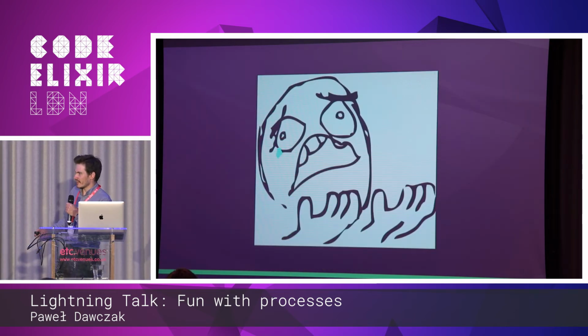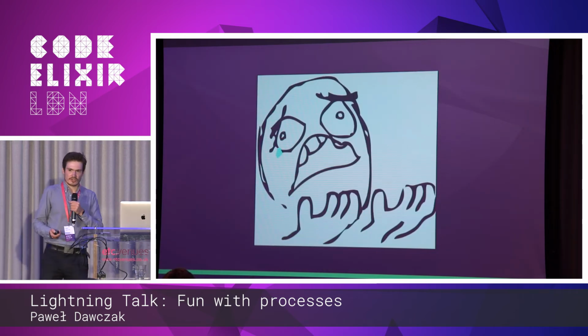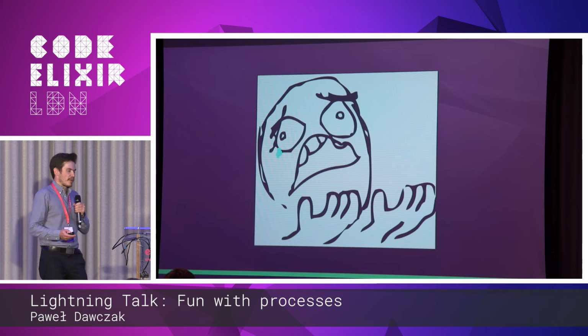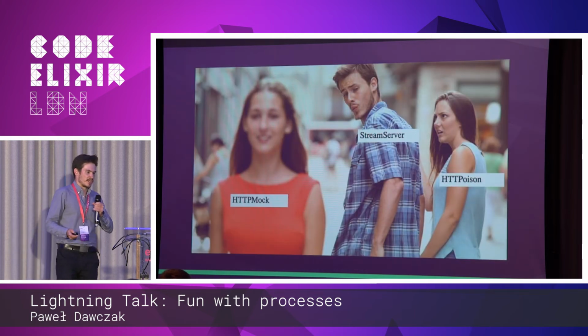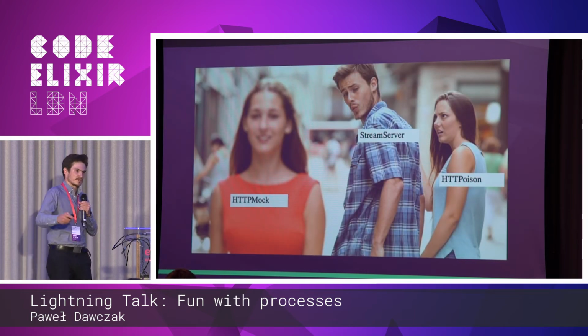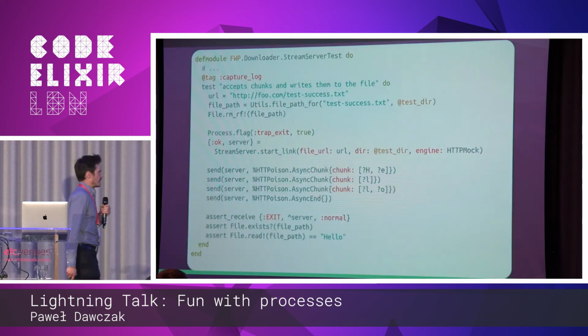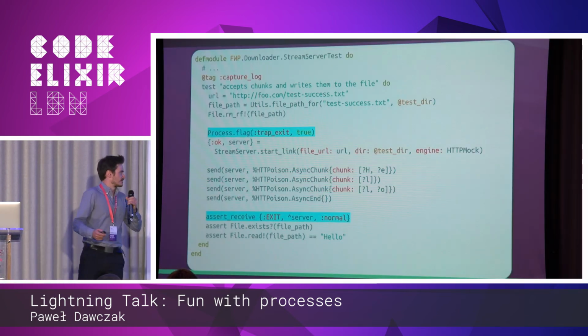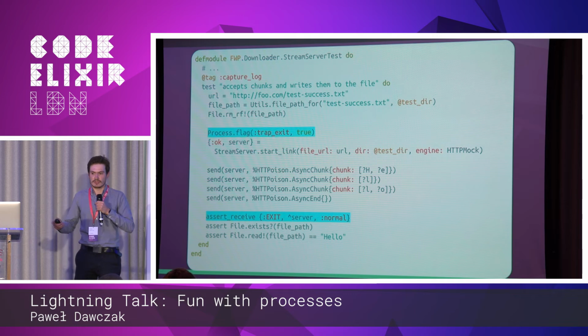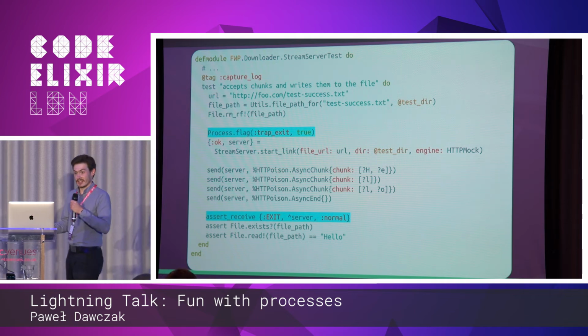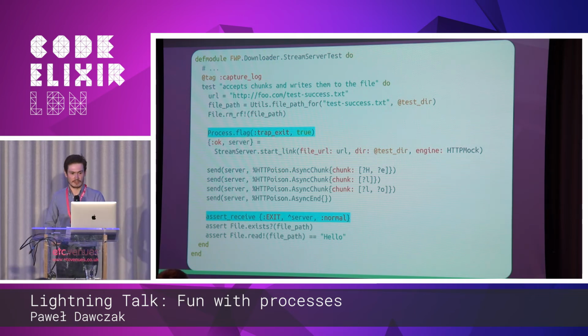The streaming of the file, I don't control that one. But what if I made my GenServer actually use some HTTP mock library and I'll send the messages from the test, effectively controlling that? That could potentially work. Let's try that out. In my test, first of all, I'll just flag the current test process to trap exits because I want to assert that the GenServer actually stopped working after finishing the work.